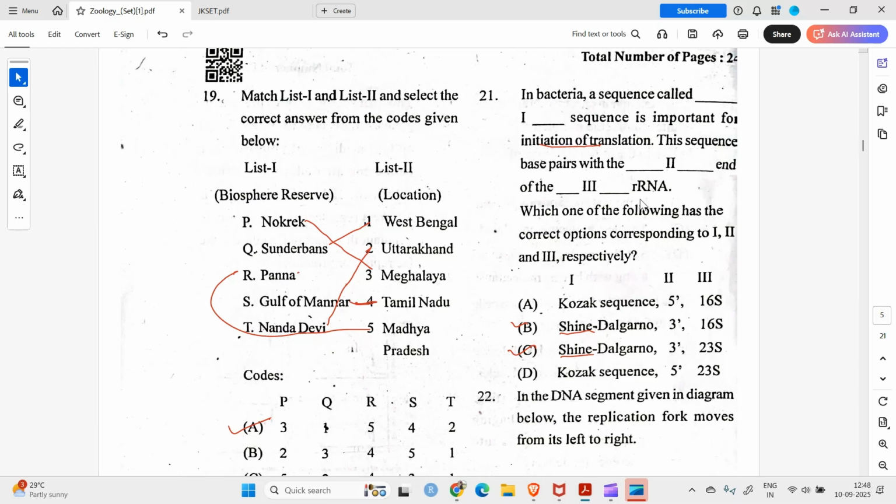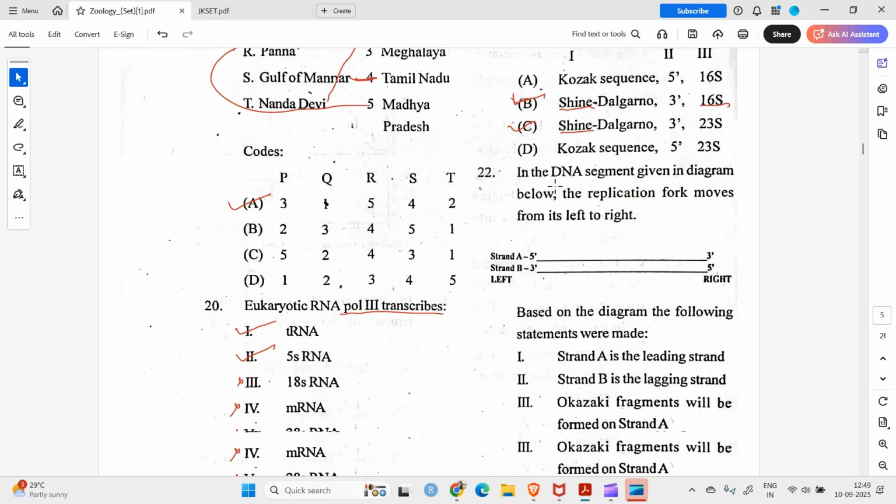In eukaryotes, initiation is done by the smaller ribosomal subunit, which contains 16S RNA. Okay, so option B is the correct one, at the 3' end.